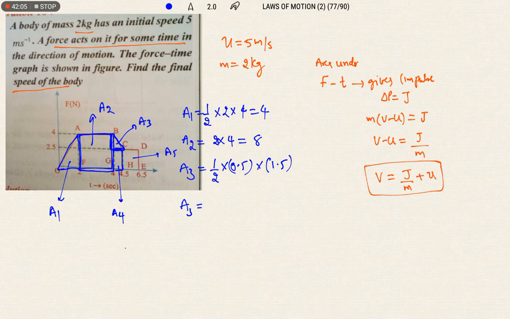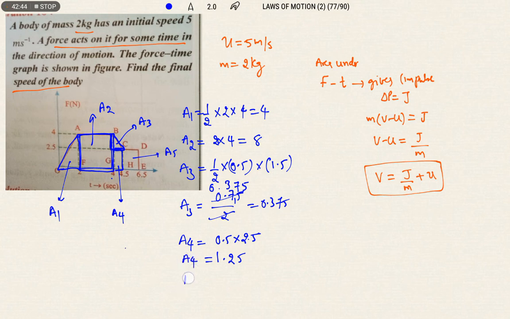So A3 is equal to, so what we are going to get, 0.75 by 2, we can write 0.375. So 0.375 is the area 3. Next, area 4. What is area 4? This is 4.5 minus 4, 0.5, into height value. The breadth value will be 2.5, I am taking. So 25 5s are 125, 1.25.